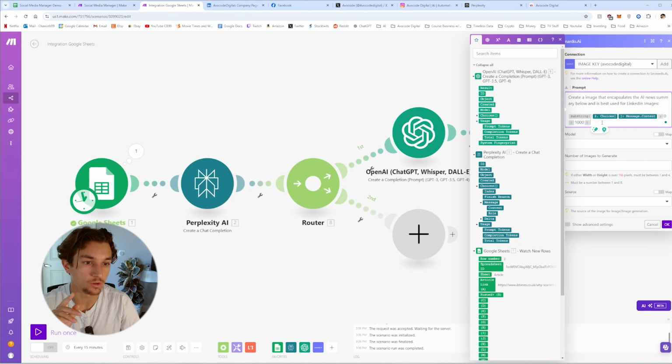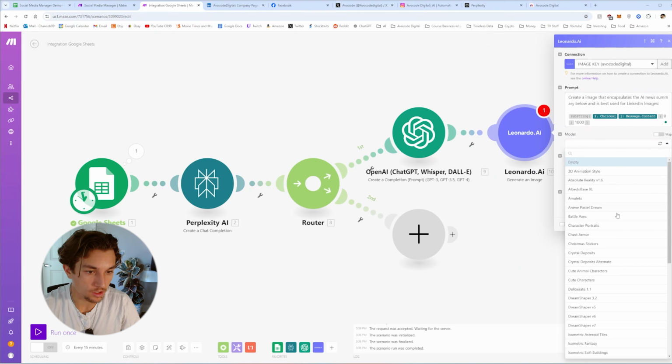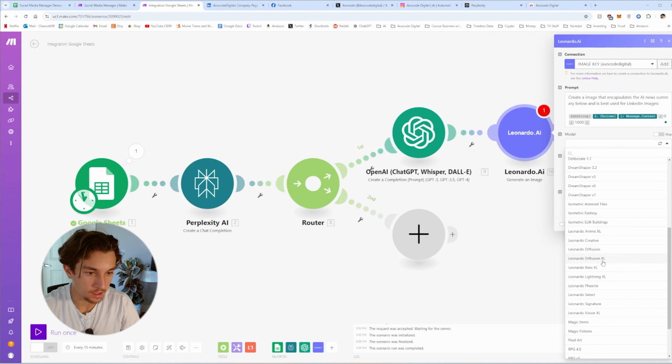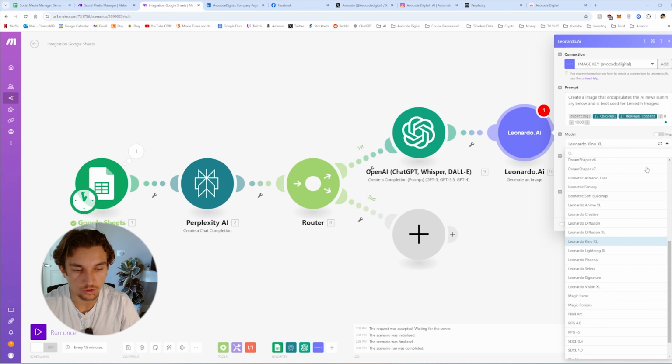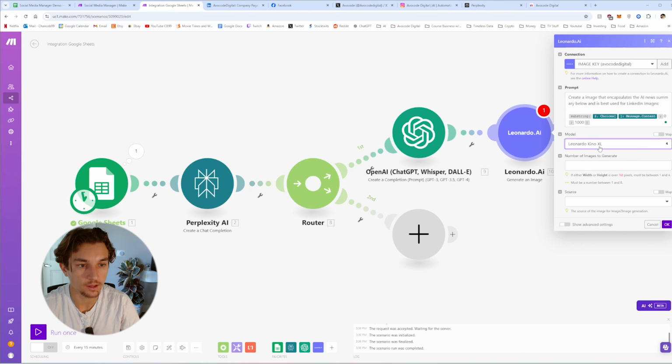And so we're just staying within that limit no matter what the length of that summary is. Model will be using the Leonardo Keynote XL. You can switch to whatever you like or want and kind of mess around with that.